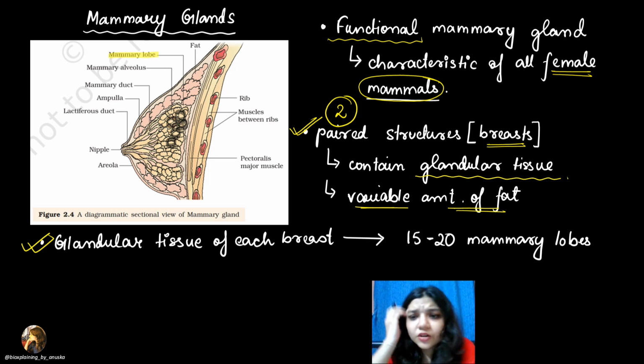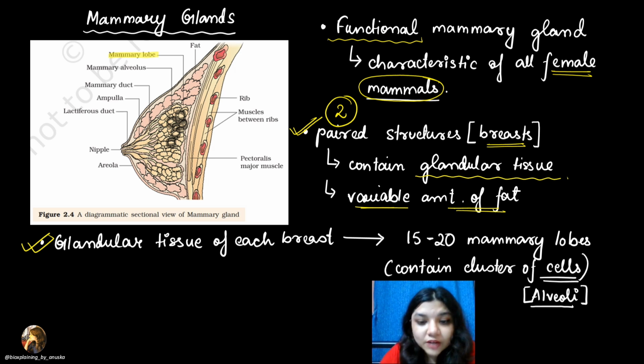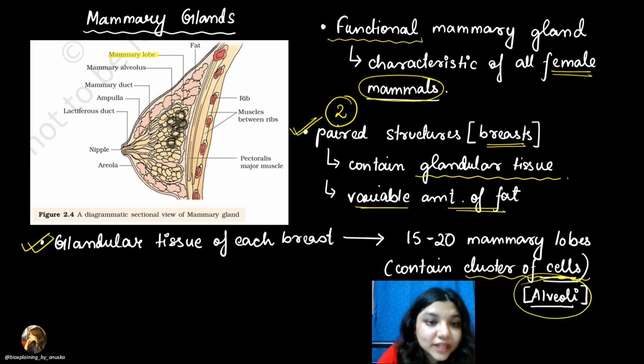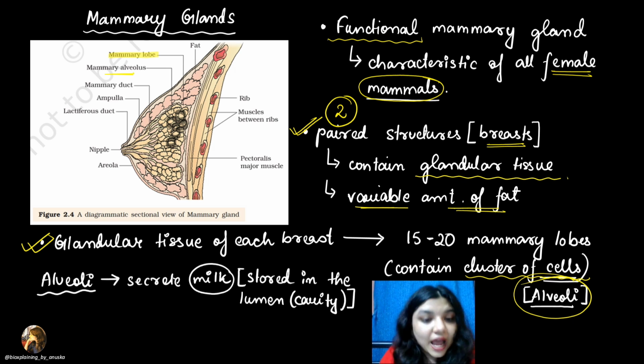Getting it? So these mammary lobes, what do they contain? They have cluster of cells. क्या है इनके पास? इनके पास है cluster of cells. And this cluster of cells is what you call to be the alveoli. Right? तो mammary alveolus या तो alveoli कहा जाता है for the cluster of cells जो कि present है mammary lobes के अंदर. And what is its function? It will secrete milk.